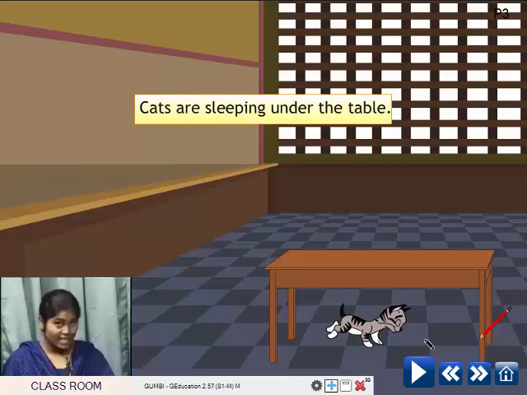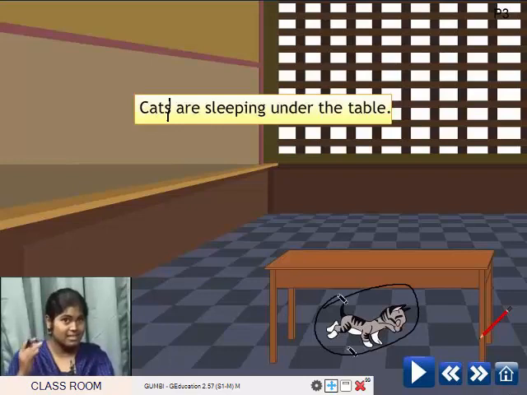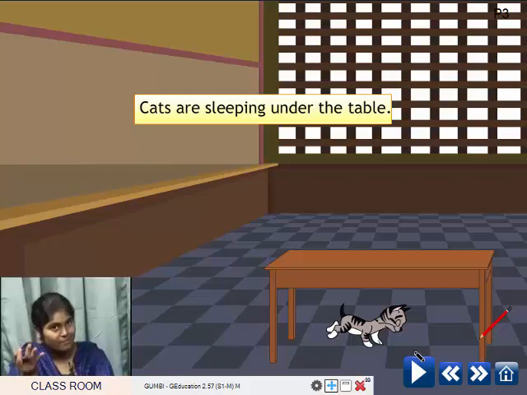Do you find any other cat there? No. It's just one cat. So the cat is sleeping under the table. So here the position word is under. It is the word which tells you where the cat is sleeping. Like what we learnt all this while: up, down, in, on, beside.